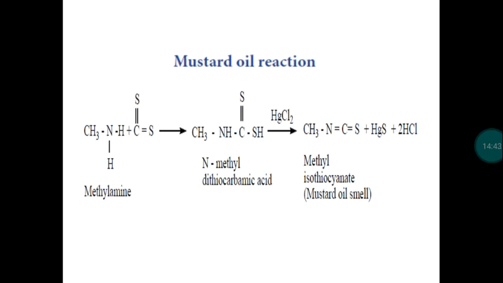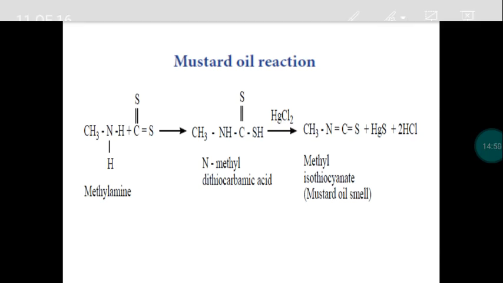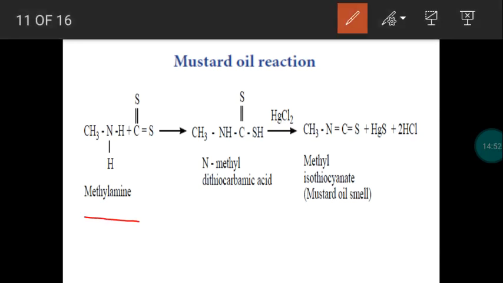This is called the mustard oil reaction. This is also a repeated, a public 3 mark question. Take primary amine, methylamine, CH3NH2. It will combine with carbon disulfide, CS2, and we get dithiocarbamic acid, CH3NH, C double bond S, SH.